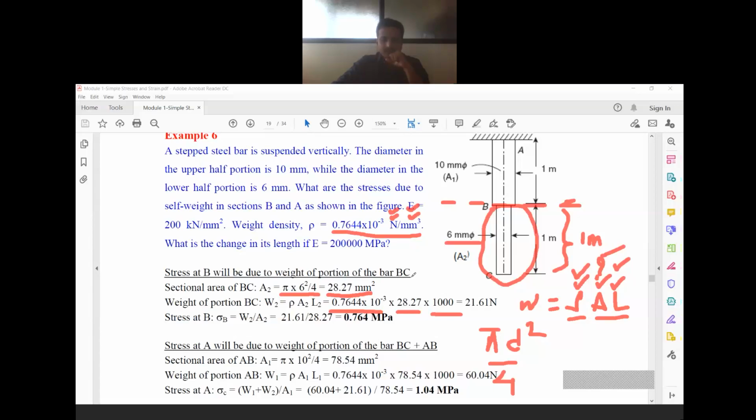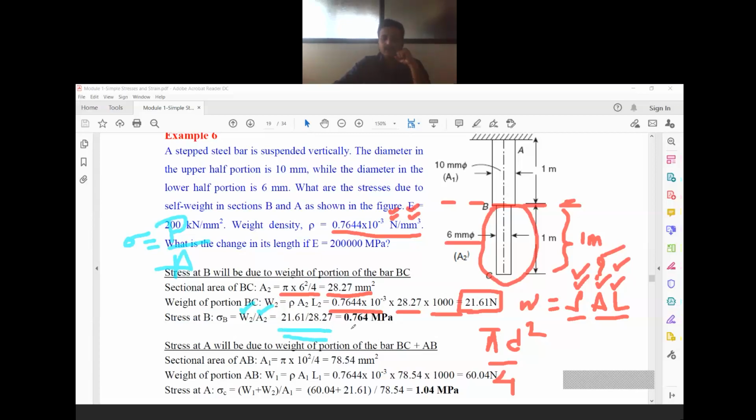Okay. Now observe. So you have got the weight of the material as 21.61 Newton. So weight is nothing but load. Load is nothing but force. So stress formula. What is the stress formula? Sigma, stress, is equal to load divided by cross sectional area. So what we have here is load W2 divided by A2. So W2 is 21.61 divided by A2, which is